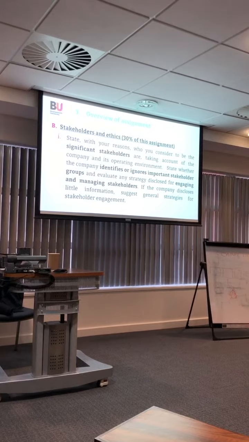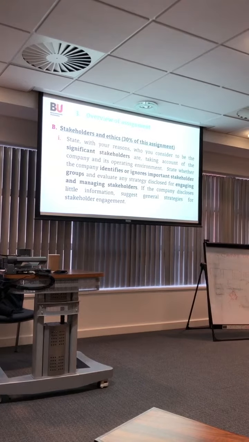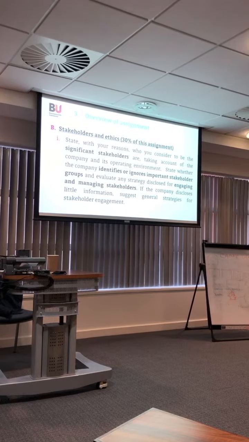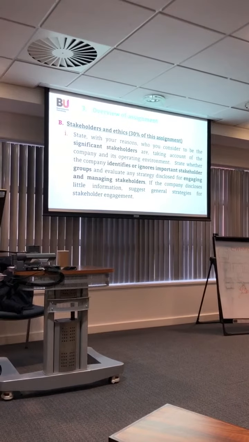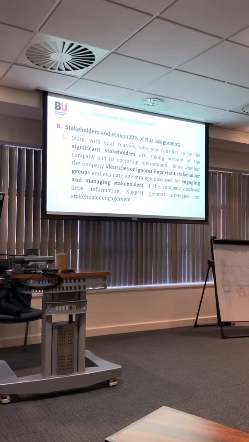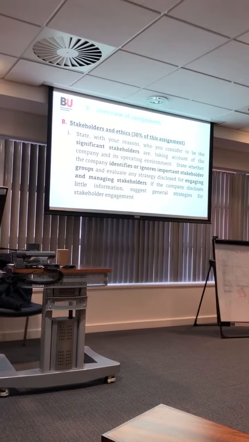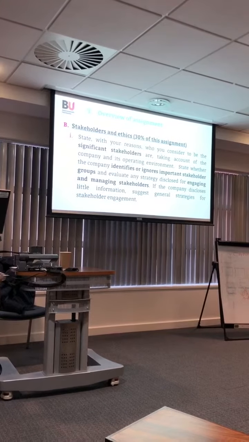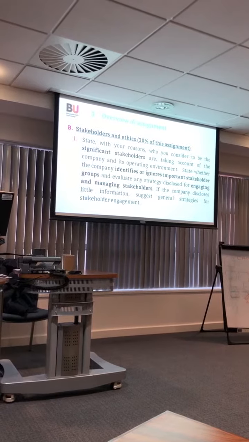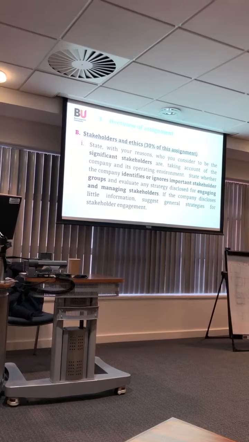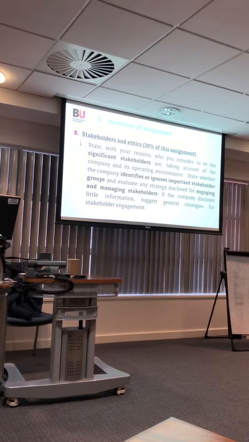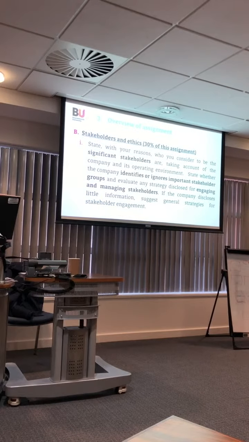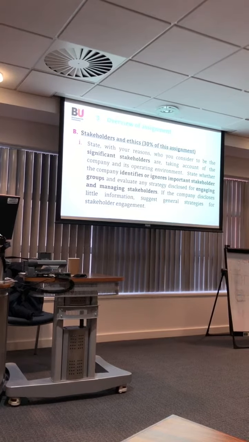So if you know those stakeholders, which of the 4 groups they are, you can go to the strategy that is suitable for this group and then suggest. So if the company ignores one of them, and those are key important, with high power, high interest, you need to suggest for this stakeholder to be involved in the board, for example, board meetings or whatever. Okay, depending on how important.